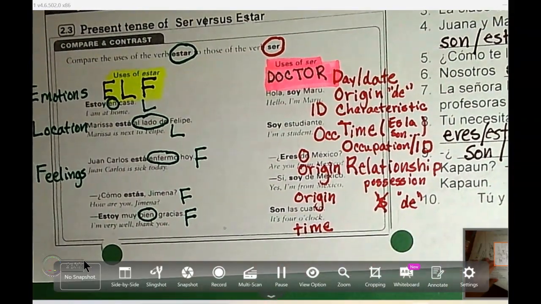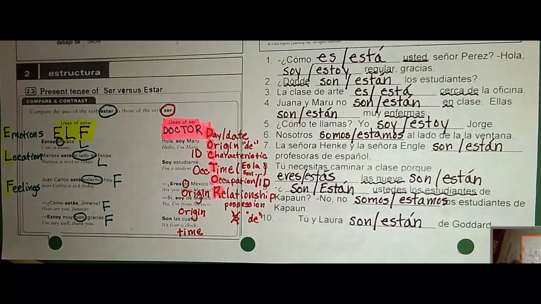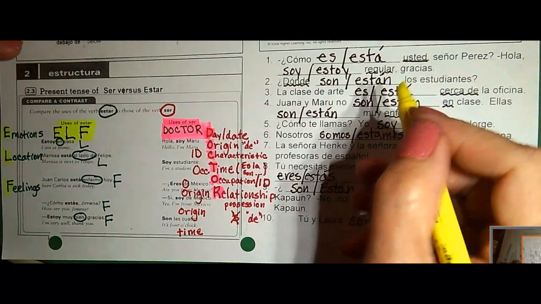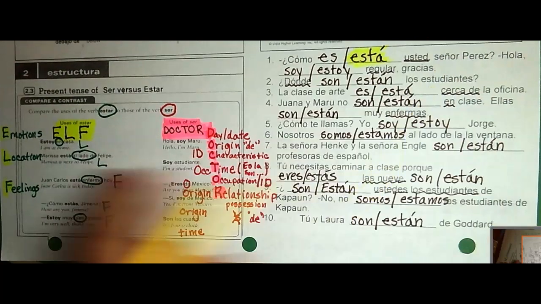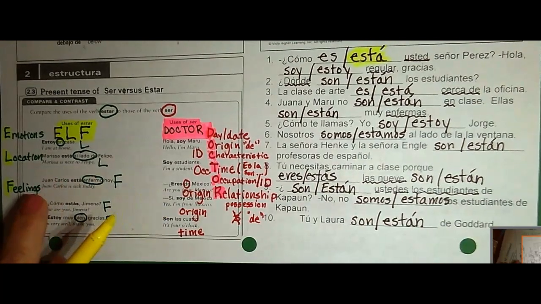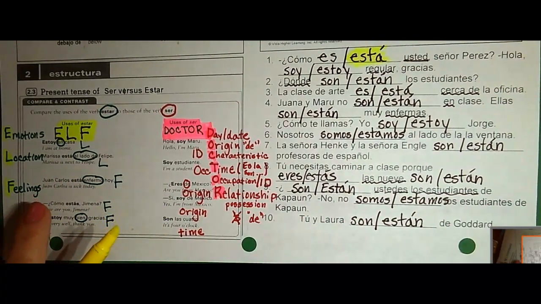Okay, so looking at these, let's try this next activity. Okay, número 1. ¿Cómo es o está usted, señor Pérez? Okay, so we're asking, how are you? Okay, we know that this should be ¿cómo está? It comes automatically, right? Now, in retrospect, you see why. Because we are asking about a feeling, how someone is feeling, right? ¿Cómo está usted, señor Pérez? He says, hola, soy regular, gracias, or estoy regular.